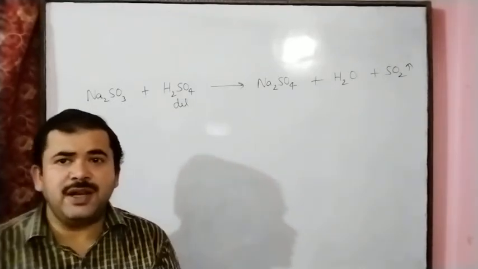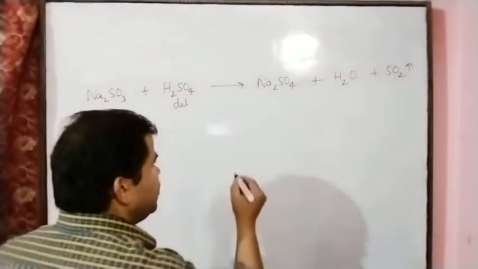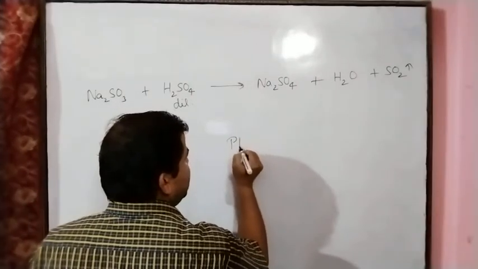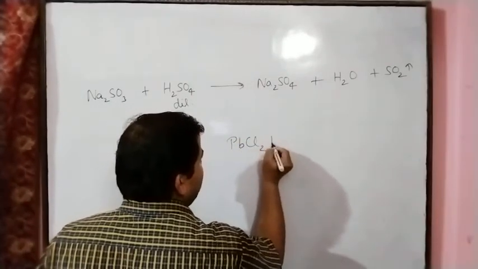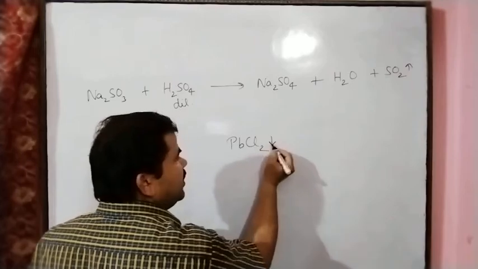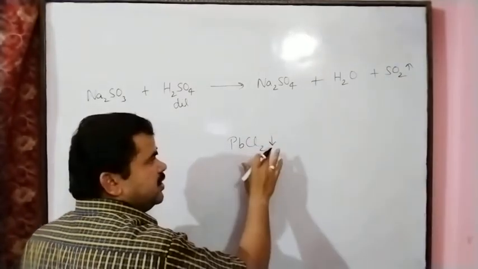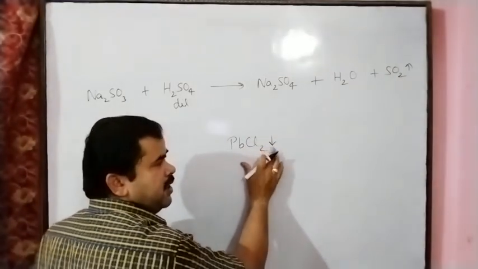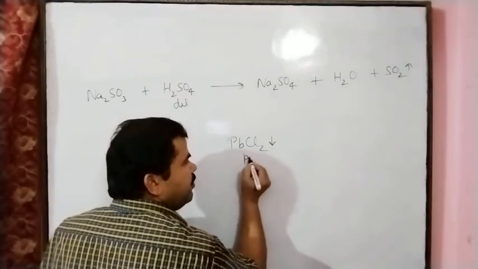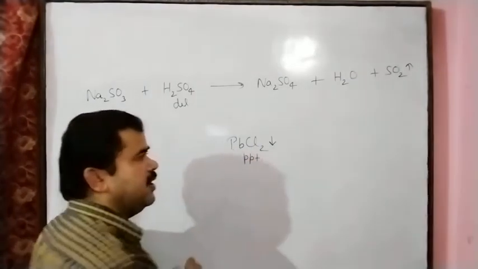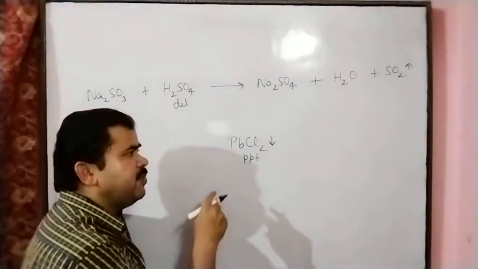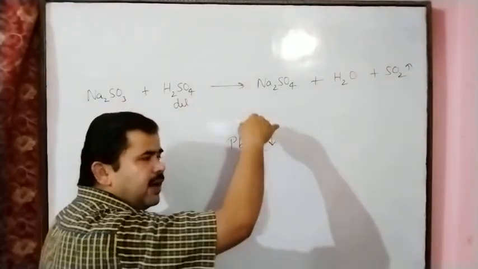PbCl2 is the precipitate, the insoluble solid material we get, and we represent the precipitate by a downward arrow, or we can also write PPT for precipitate.